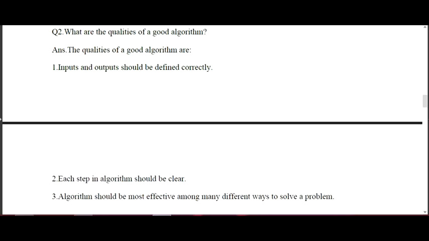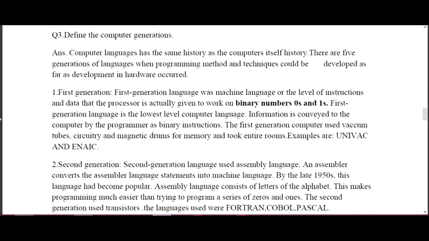An algorithm must not be very big, but should be compact and concise, so it effectively represents what the problem is about and how we can get an exact solution to that particular problem. That is the quality of an algorithm. Next, the different generations of computers.